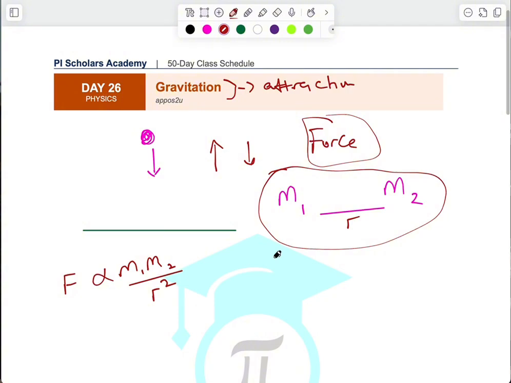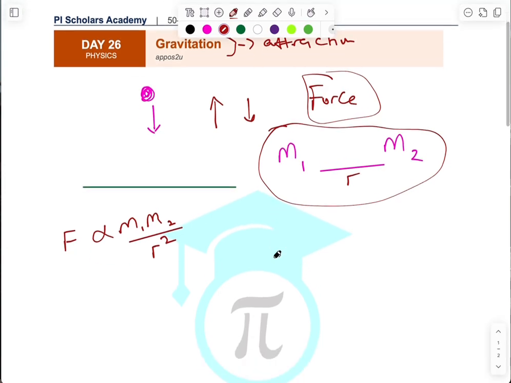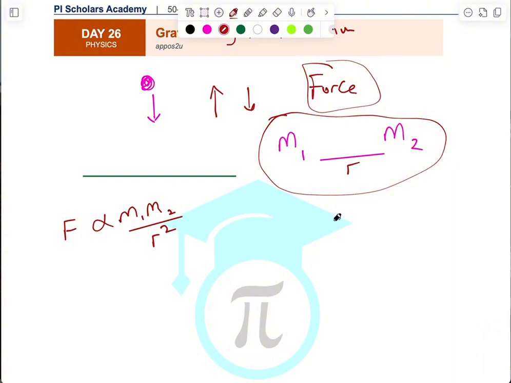So now I want to talk about the gravitational field strength. At different points, we tend to define something called gravitational field strength. At a point in the universe, gravitational field strength is defined as the gravitational force per unit mass.